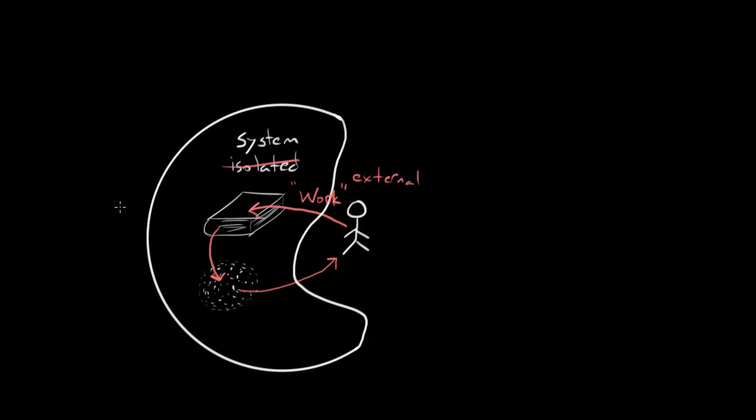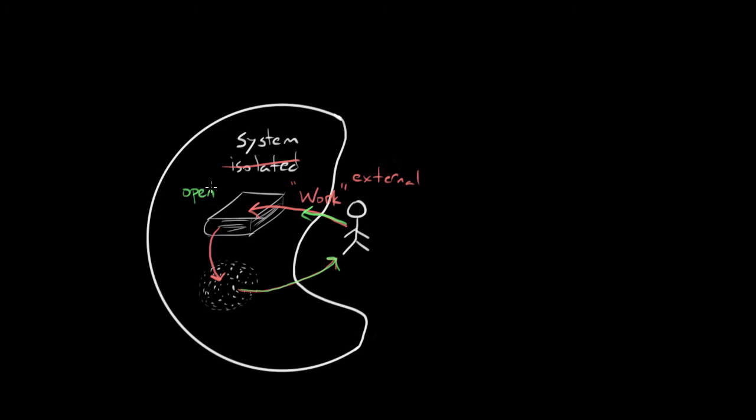A simple way to think of all this is that if energy can leak out of your system, like it is right here, your system is not isolated. It's an open system. So the word we use sometimes to describe a system that is not isolated is open. Similarly, we could say closed is another word for an isolated system. But if energy can enter or exit your system, it's an open system.